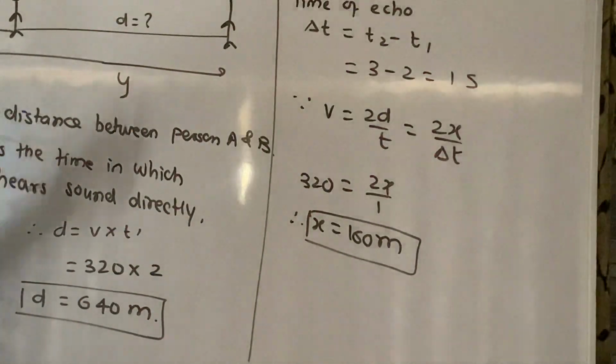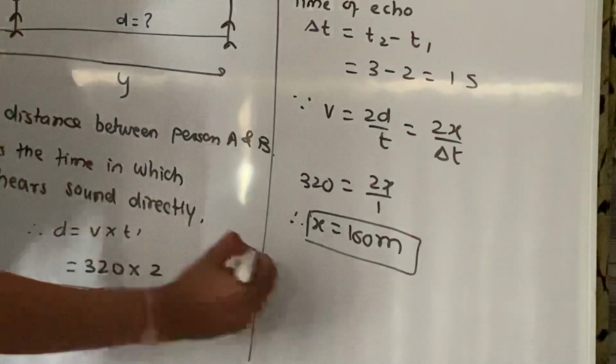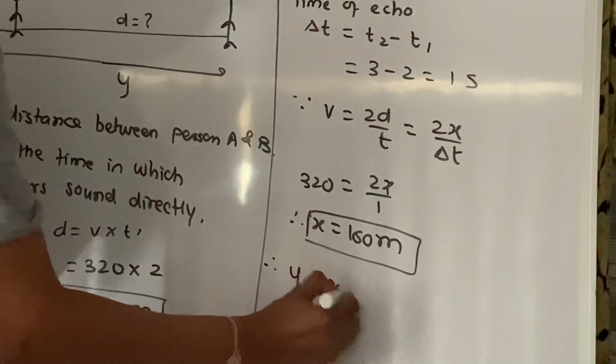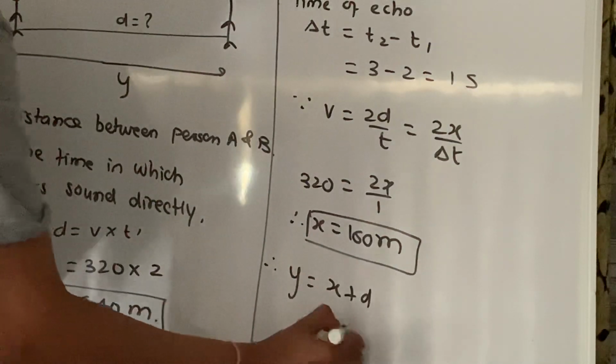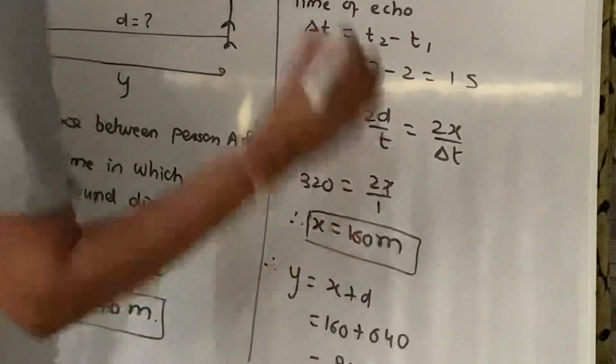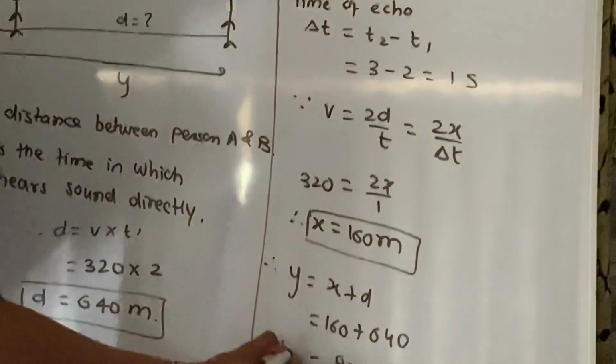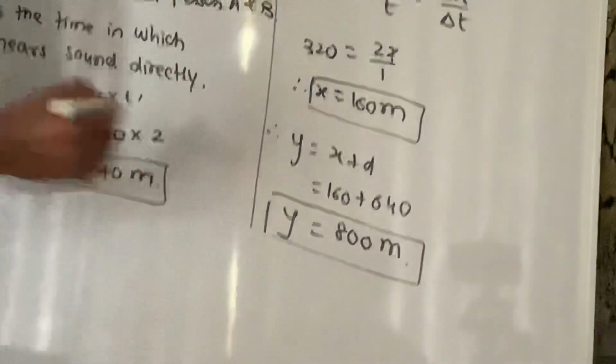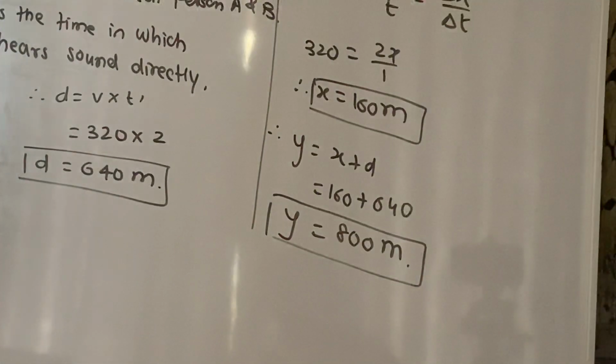Therefore, now I have x, I have d. Therefore, y is equal to x plus d, which is 160 plus 640. That comes out to be 800 meter. So I have the distance between x and y. Now this is a very important sum. Just check this part properly.